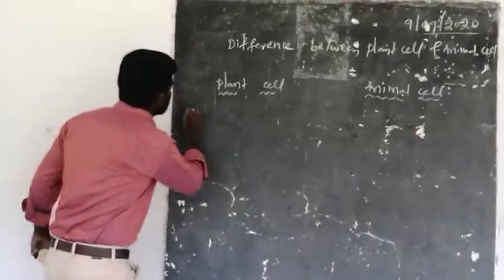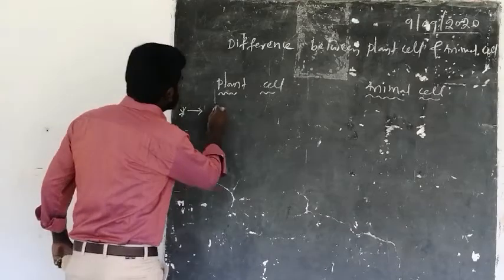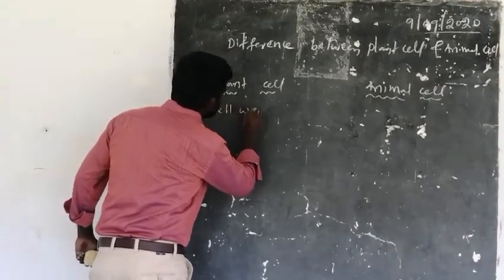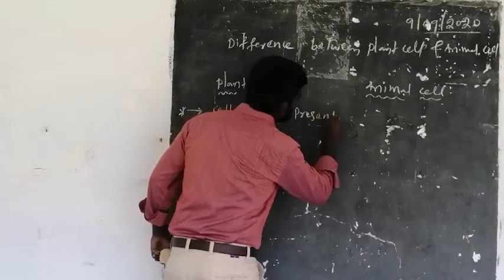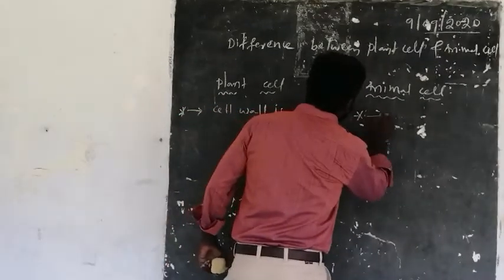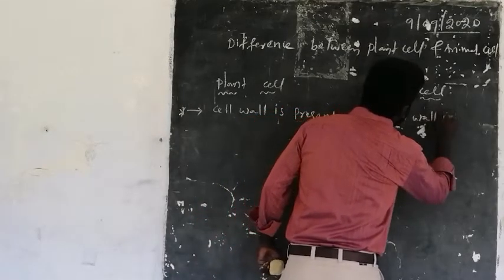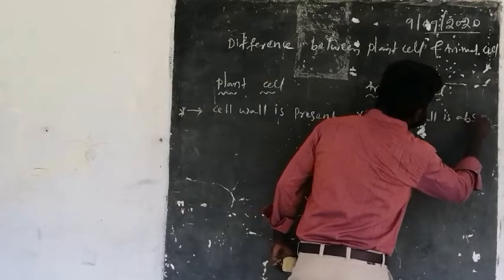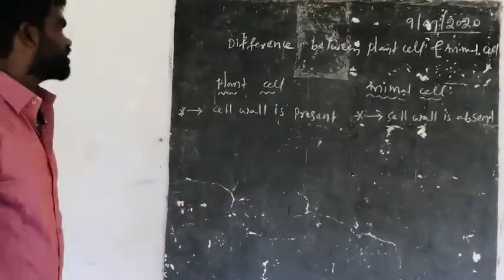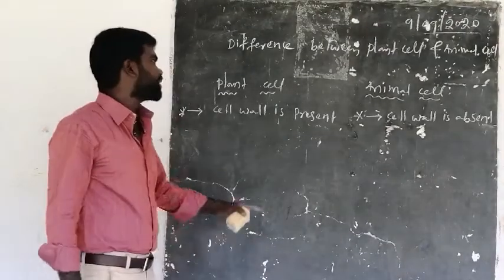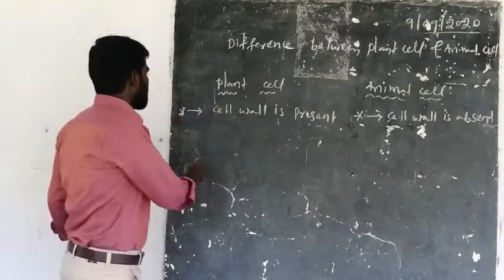Here, first one, cell wall is present in plant cell, and here in animal cell, cell wall is absent. Instead of cell wall, plasma membrane is present in the animal cell, whereas the plasma membrane is also seen in plant cell. And here cell wall is present, cell wall is absent in animal cell.